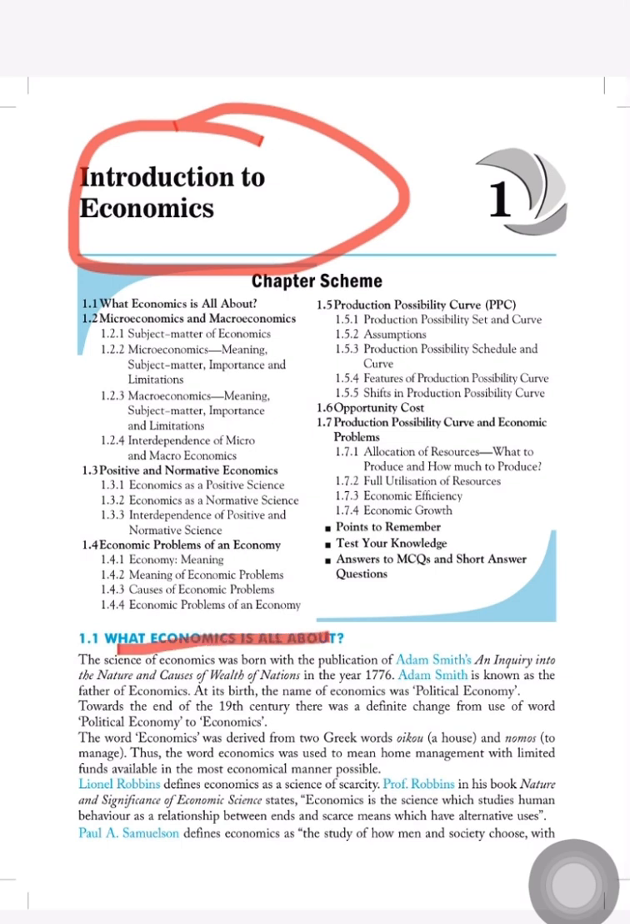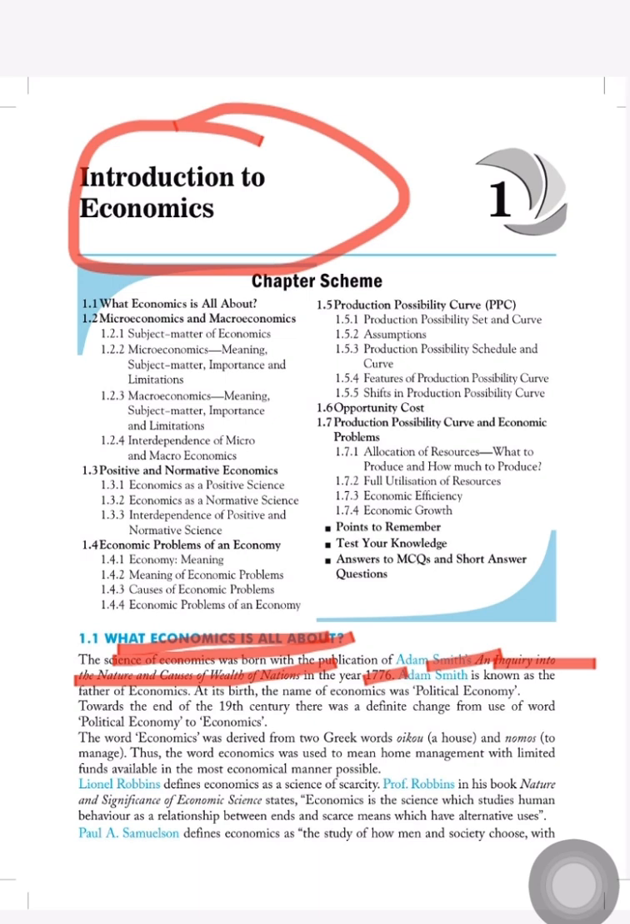First of all, the science of economics was born with the publication of a book by Adam Smith. The book was An Inquiry into the Nature and Causes of the Wealth of Nations, and it was published in 1776. So that is why Adam Smith is known as the father of economics. So who discovered economics? Adam Smith discovered economics.